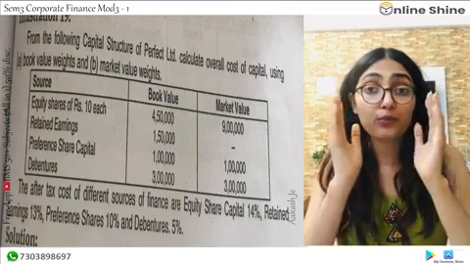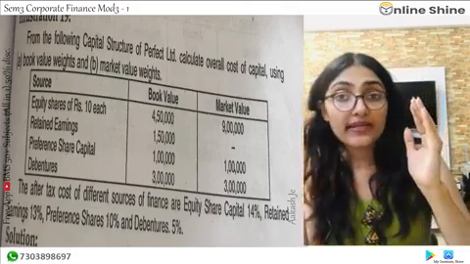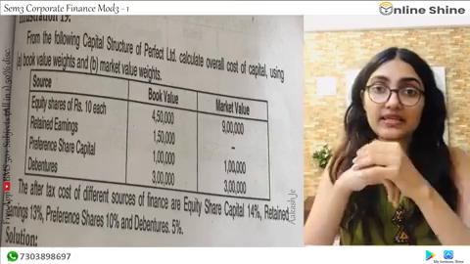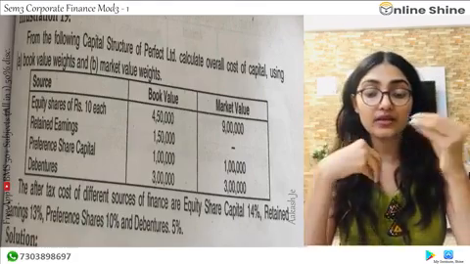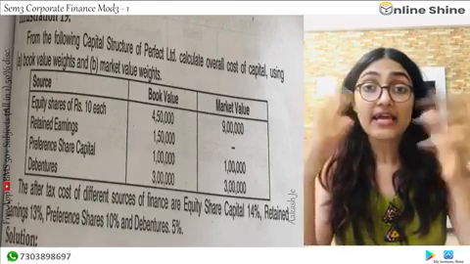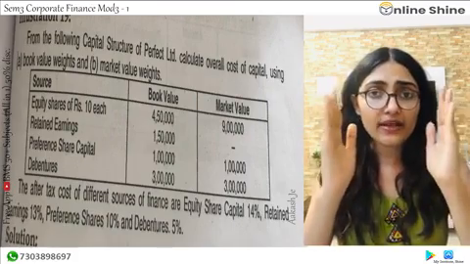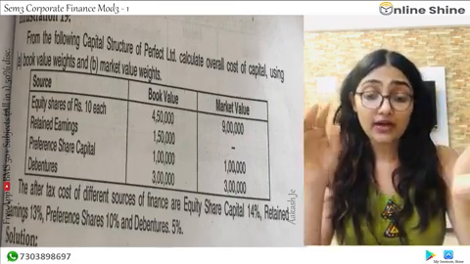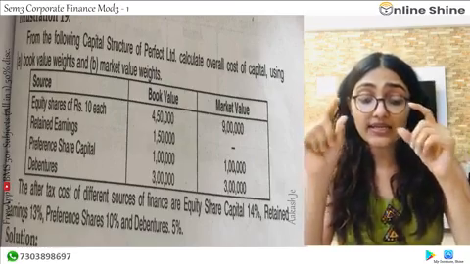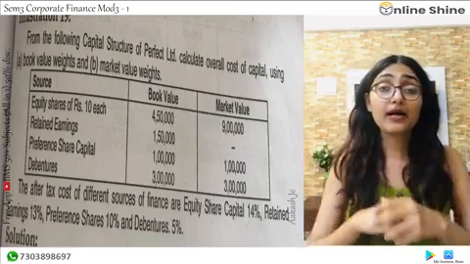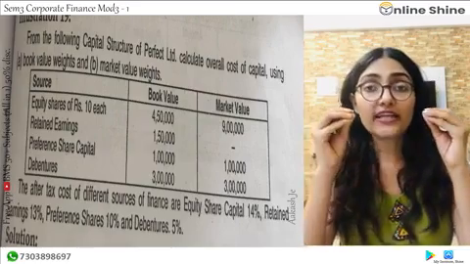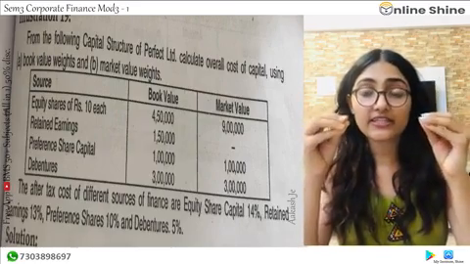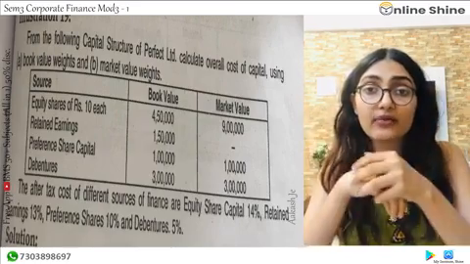You have found out कि पूरे 10 lakhs में इक्विटी का कितना proportion है? तो 45% है, 30% है, 10% है, 15% है respectively. अभी ये when you have found it out this much, now what you are going to do is you have to write it down. पर इसका कितना कैपिटल है, पर परसेंटेज कितना है, for each and every equity, each and every source they have already given it to you.